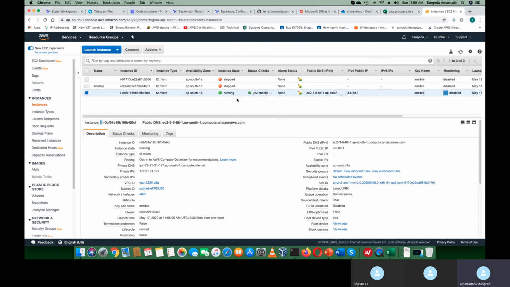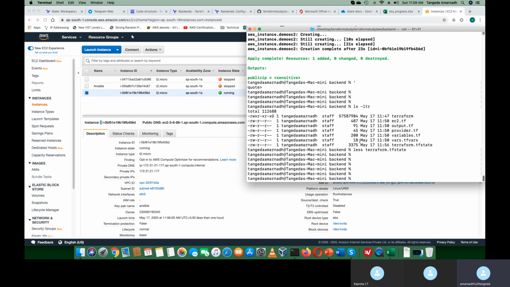Now, with this, we were very happy that it was created. Now let's go to the remote backend. How exactly do we need to create it? Before that, let me destroy this.